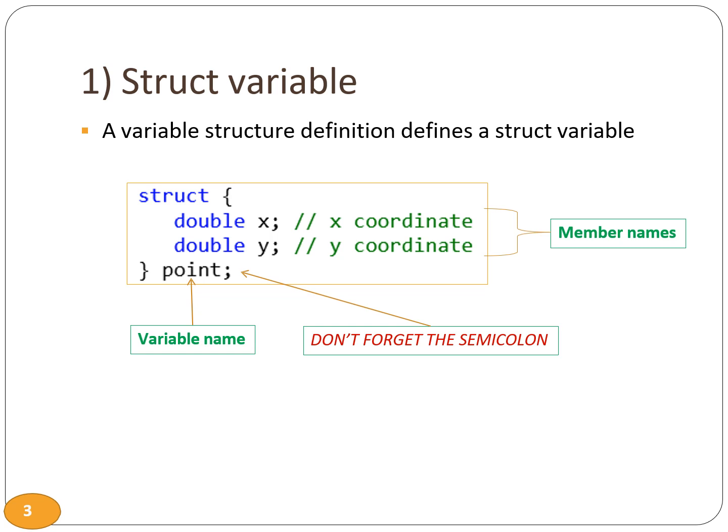Here we are defining a structure that encapsulates two double-type variables, x and y. The name of the structure variable we create is point. This example combines the structure definition and variable declaration into one. It also creates a structure without explicitly defining a tag, allowing us to use the structure directly as a variable.